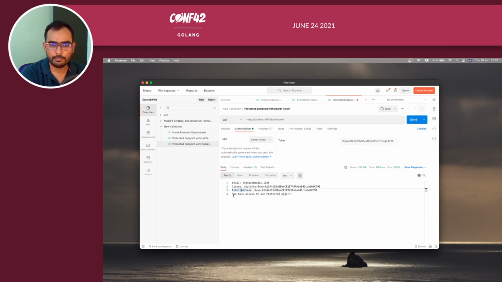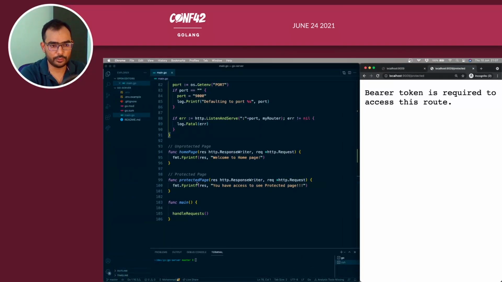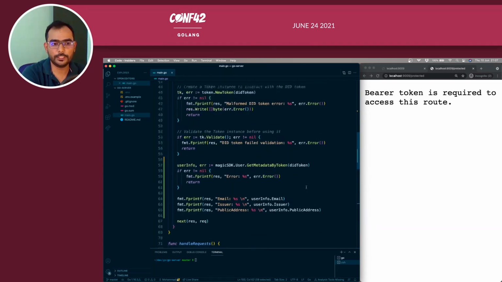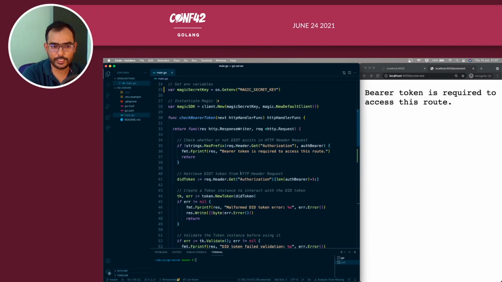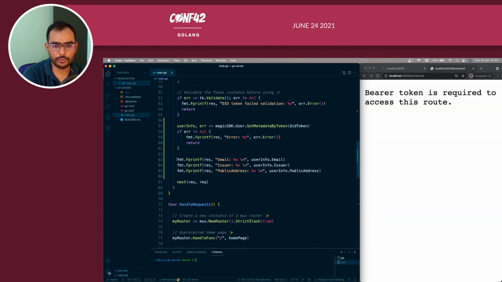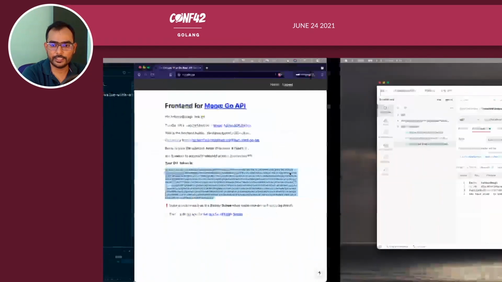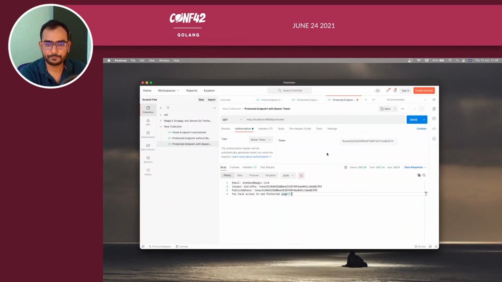Apart from that, because we have a protected page which has a message that you have access to see the protected page, let me show how it looks. This is what I'm referring to. This is the protected page part, and when you do the check bearer token, this is where we have used the user info, email, issuer, and public address to return that in the response, right?